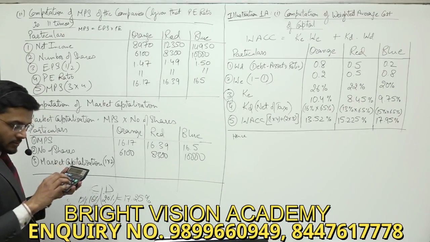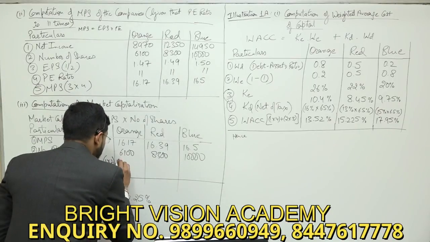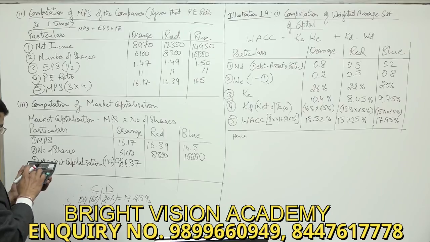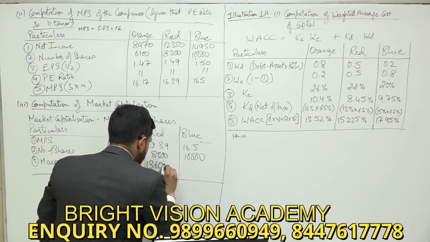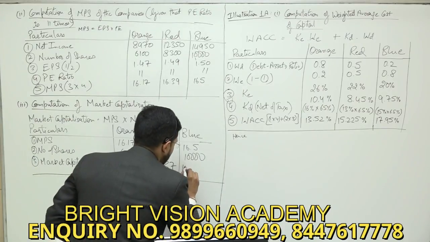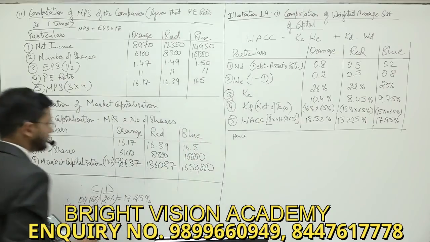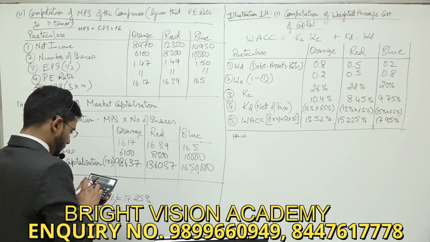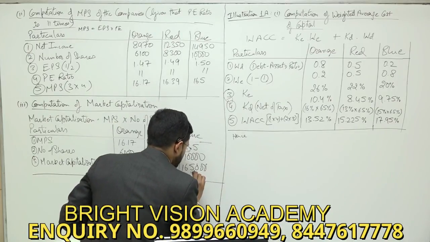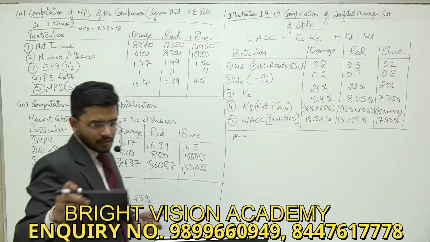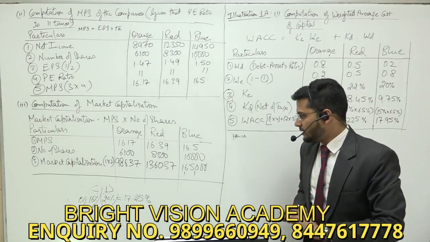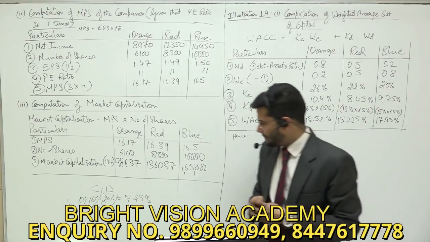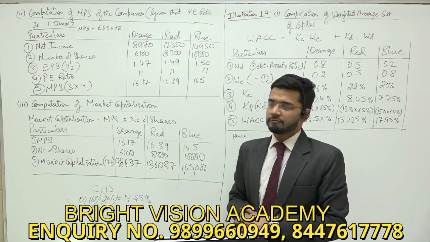16.17 multiplied by 6100 gives 98,637, then 1,36,037 and 1,65,000. So this is the market capitalization for all the three companies: 98,637, 1,36,037 and 1,65,000. Let's conclude the answer for the third part.